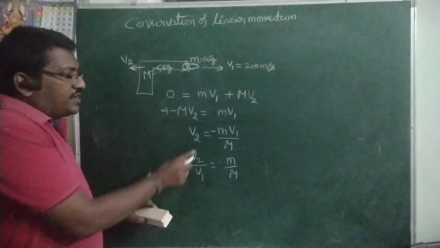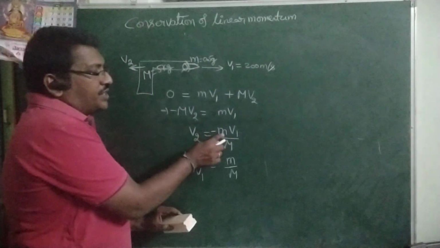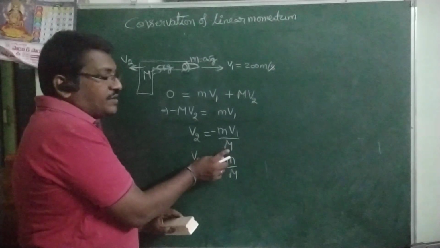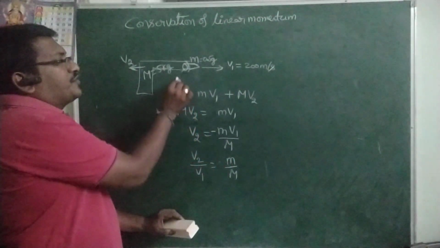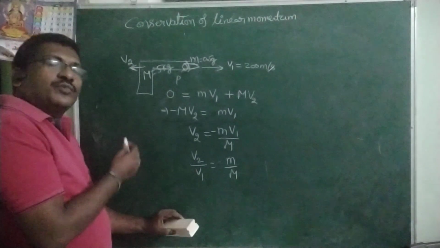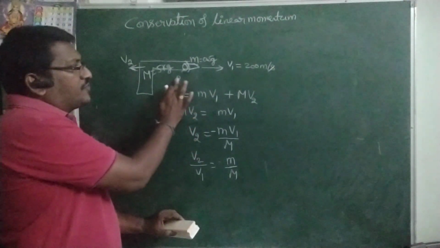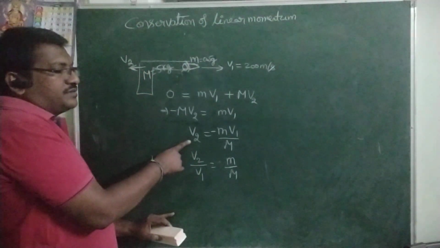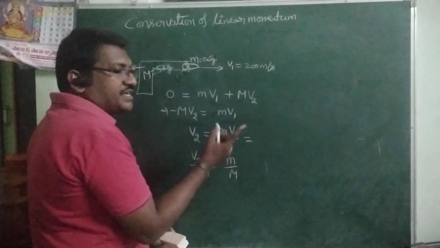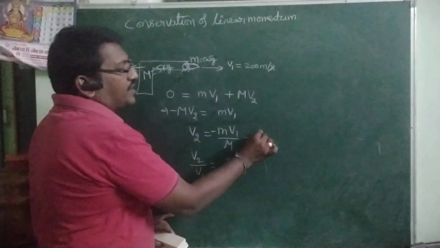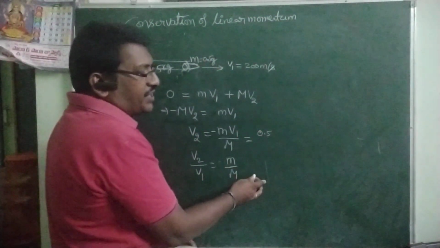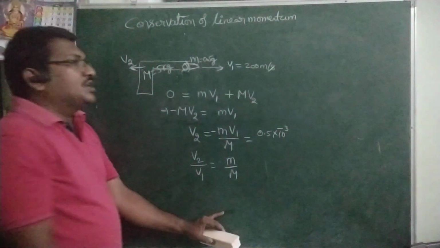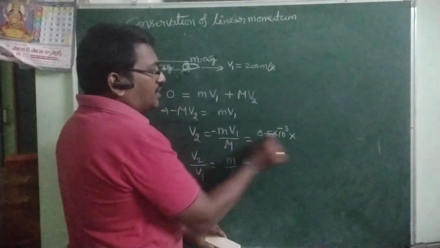By using this formula, recoiling velocity v2 is equal to m v1 by capital M, momentum of the bullet by mass of the gun. Before firing and after firing, momentum of the system remains constant, with that we got the formula. So substitute here to calculate the recoiling velocity of the gun. That is equal to minus, which indicates opposite direction, m, mass of the bullet, 0.5 grams, convert into kg, 10 power minus 3, into the velocity of the bullet.